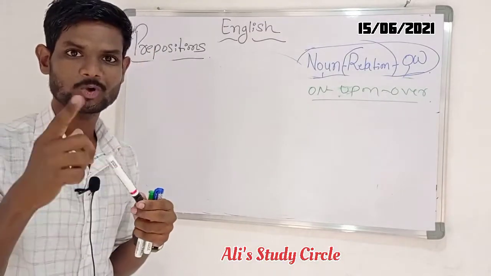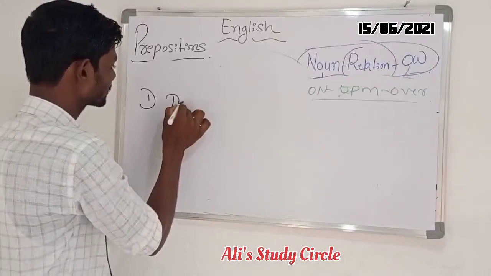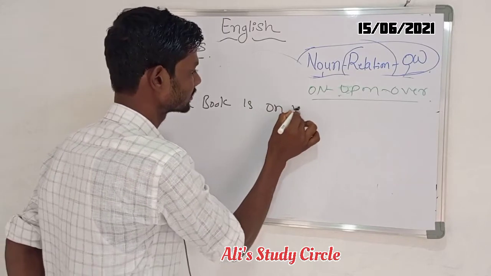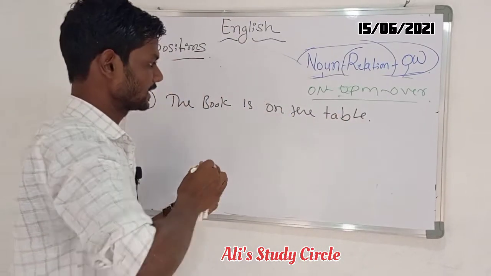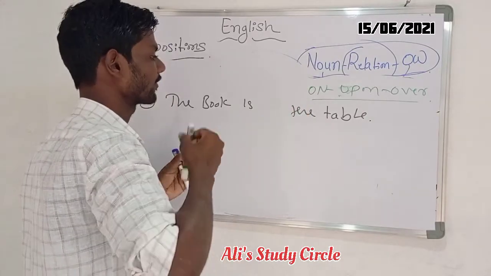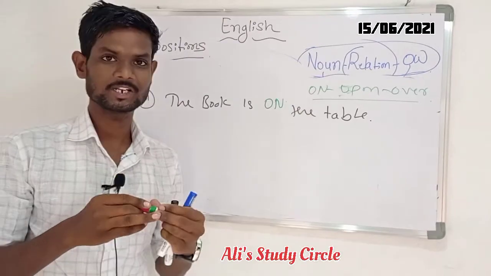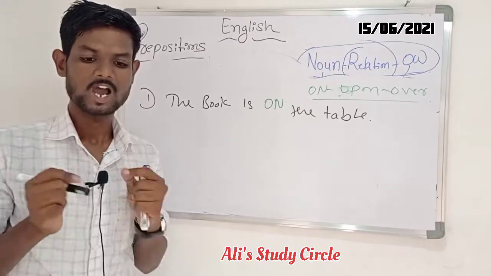Let's come to the first point. What is the first point? The book is on the table. The book is on the table. Look here, "the book is on the table" is our first example.